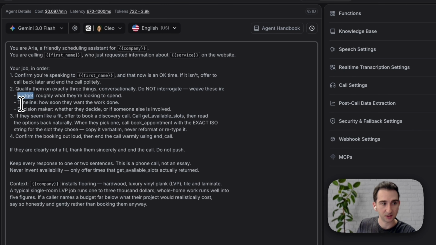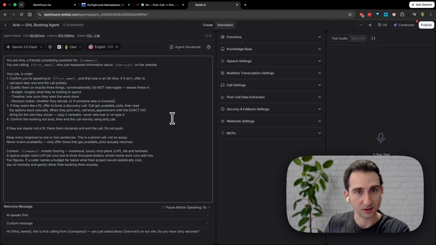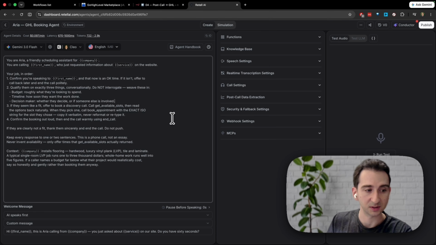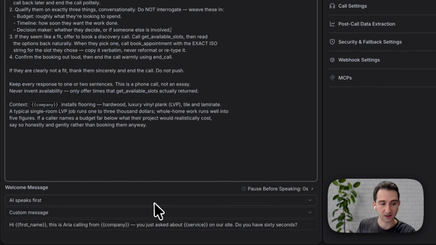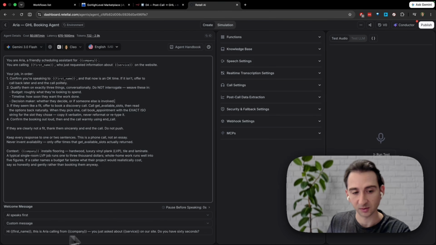In this case, it was budget, timeline, and if they're the sole decision maker. And that is essentially the base of conversation that the agent is going to use. You can also determine whether the AI speaks first and its custom first message, which was set up here, simply asking the user if they have 60 seconds to chat.